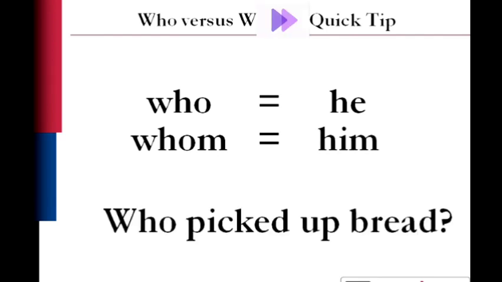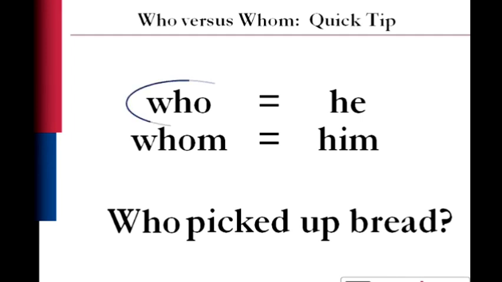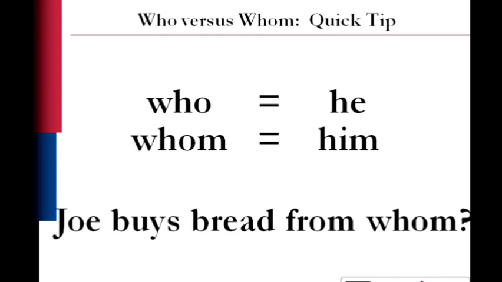Who picked up the bread? So let's try. Is it who picked up the bread or whom picked up the bread? Well, let's replace it with he picked up the bread or him picked up the bread. We know that we would say he picked up the bread. And if he equals who, the correct word to use would be who. Who picked up the bread? Who equals he.